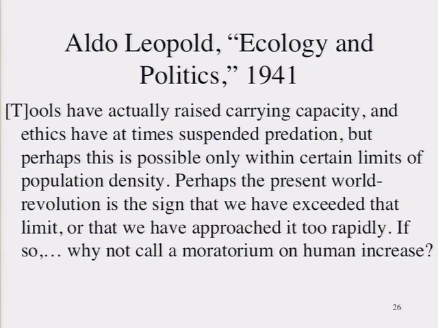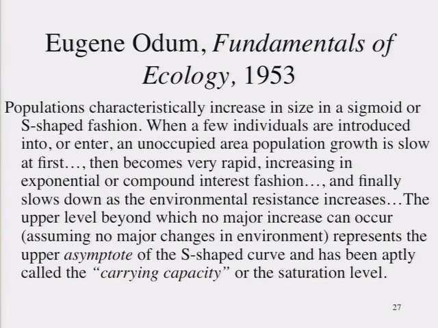And he goes on to suggest that perhaps war is one of these checks for humans. When you get too many people, war is one of those things that just happens, kind of like an ecological limit imposed on those numbers. And he suggests at the end of this lecture, if that's the case, why not call a moratorium on human increase? And literally, this is about 5 months before the U.S. enters World War II. It's obvious what's coming, and he is obviously concerned about it. And he is essentially proposing that perhaps one way to avoid the war would be to prevent the further growth of human populations.